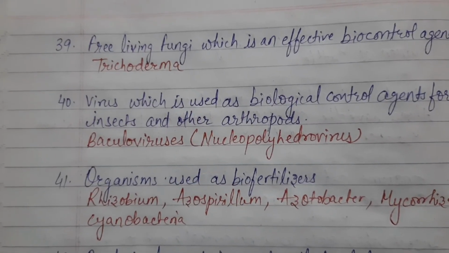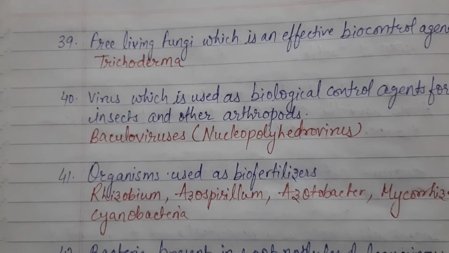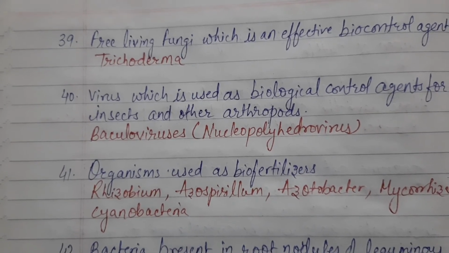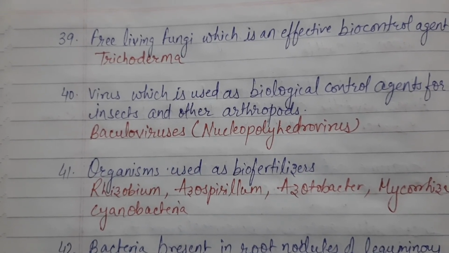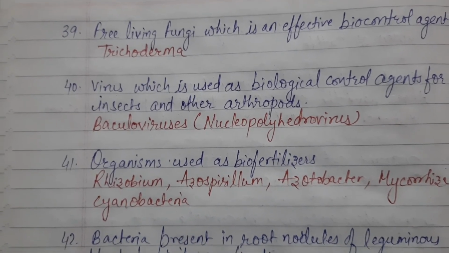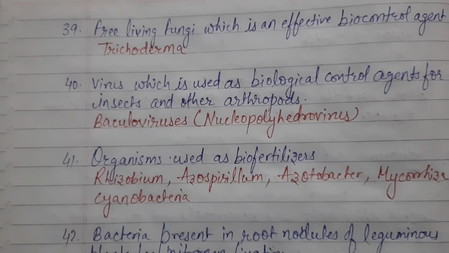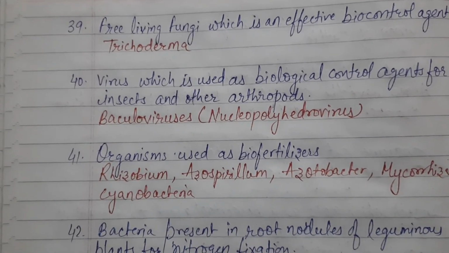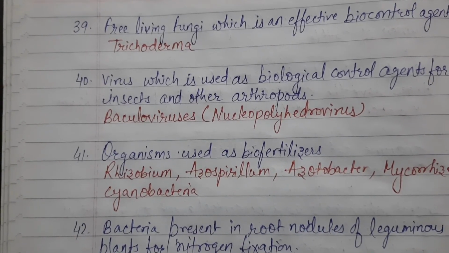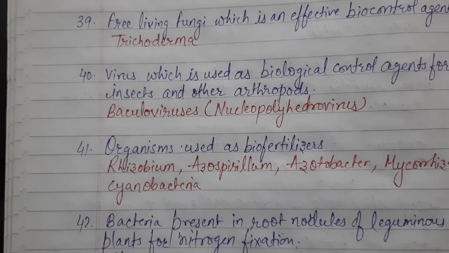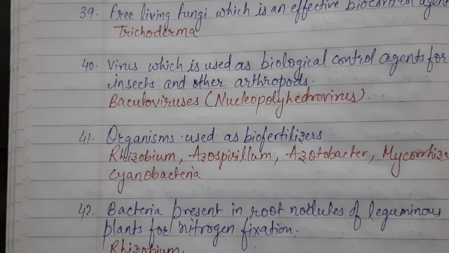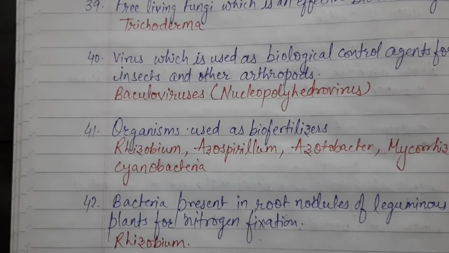Next question, the free living fungi which is an effective biocontrol agent. The name of this free living fungi is Trichoderma, which is a biocontrol agent, meaning it kills another harmful microbe. Next, the virus which is used as a biocontrol agent for insects and other arthropods is baculovirus, and the main name of this baculovirus is nucleopolyhedrovirus, which is a biocontrol agent for insects and arthropods.